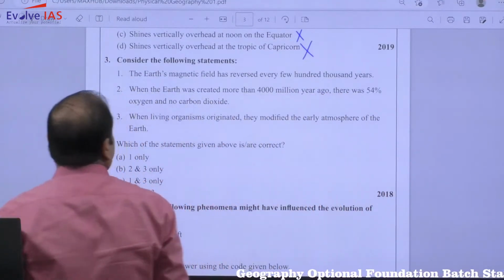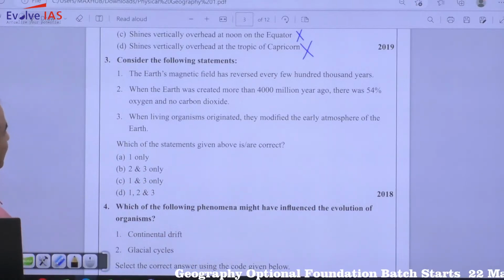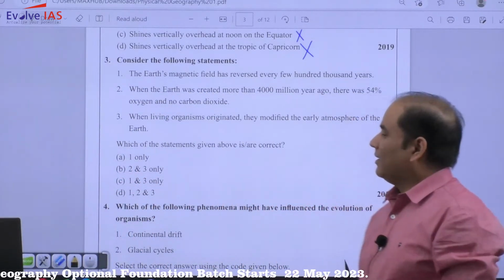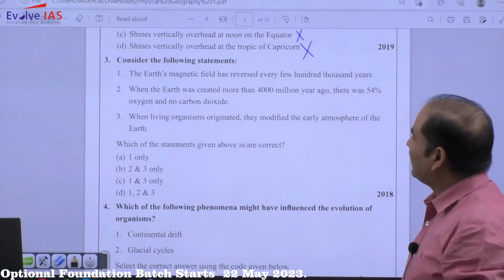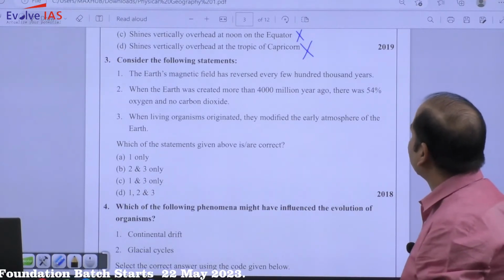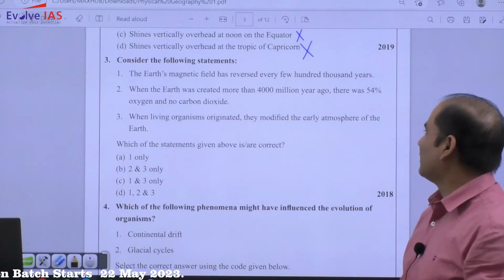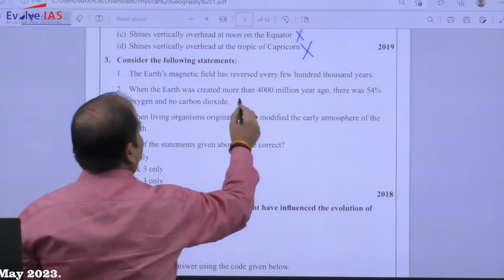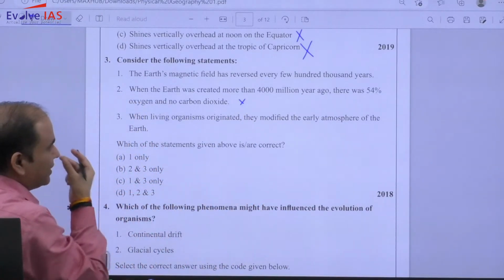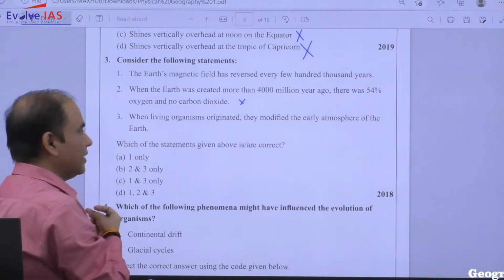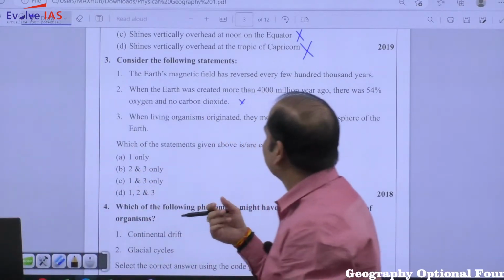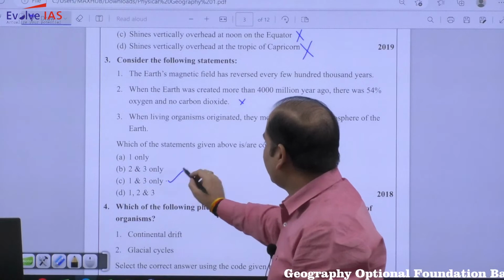Now moving to the next question, consider the following statements. The Earth's magnetic field has reversed every few 100,000 years. When the Earth was created more than 4,000 million years ago, there was 54% of oxygen and no carbon dioxide. Is it correct or incorrect? Incorrect. All right. When living organisms originated, they modified the early atmosphere of the Earth. Correct or incorrect? So what will be the answer? Option C, 1 and 3.